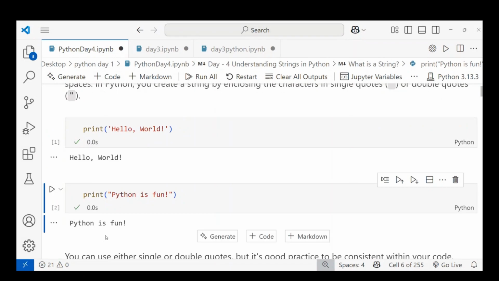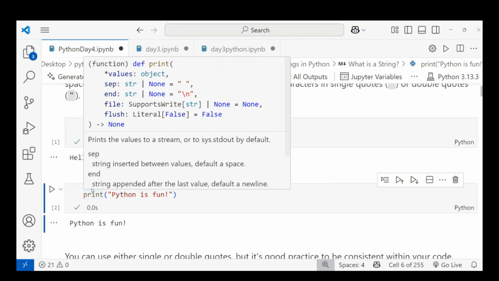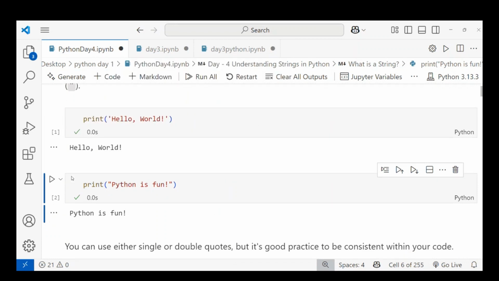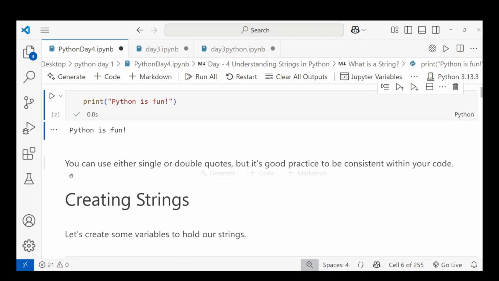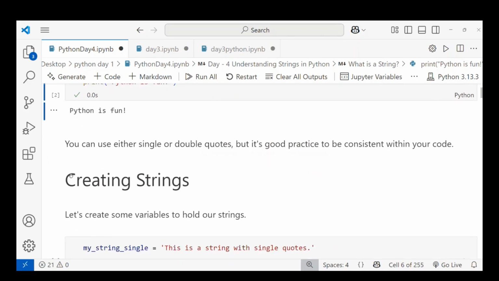I say print is an output statement. Then there is another one, input, which takes data from the user side. We'll learn that in the upcoming classes, so don't worry. Now let's see creating strings. You can use either single or double quotes, but it is good practice to be consistent within your code. That is your choice.